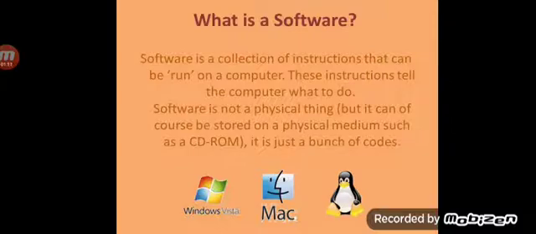What is a software? Software is a collection of instructions that can be run on a computer. These instructions tell the computer what to do. Software is not a physical thing, but it can of course be stored on a physical medium such as a CD-ROM. It is just a bunch of codes, right? So what is a software? Software is a set of programs or a set of instructions that makes the computer do a specific task, like Windows Vista, Mac operating system, Linux, right? These are called softwares.